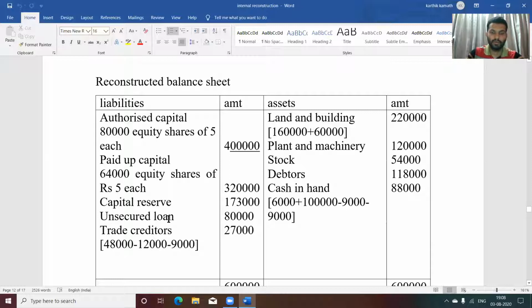Then unsecured loan, that is given in the balance sheet. Trade creditor. What about trade creditor? Creditor original value 48,000. Amount given up you need to deduct, and remaining amount paid off, that also you need to deduct. 48 minus 12 minus 9, you will get 27,000. Land and building, there is an appreciation in land and building, so add that value to the land and building. Plant and machinery as it is, stock as it is, debtors as it is, cash in hand 60,000.